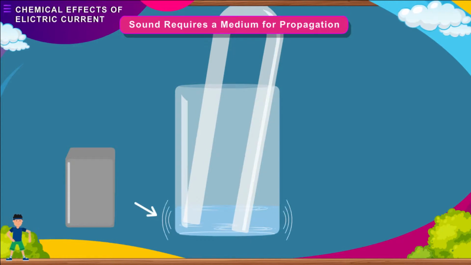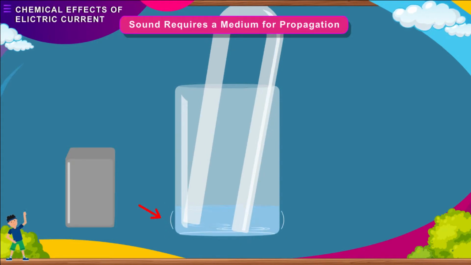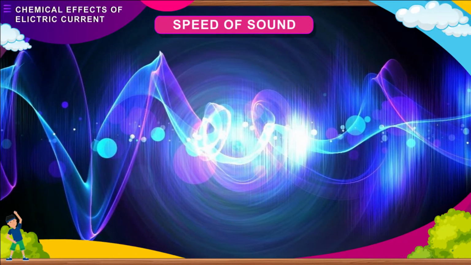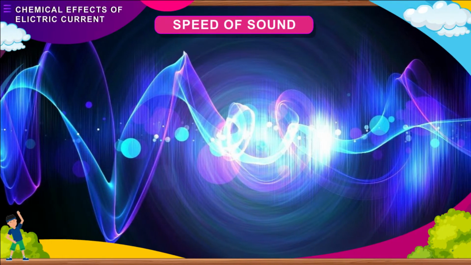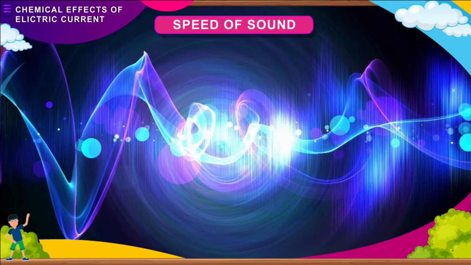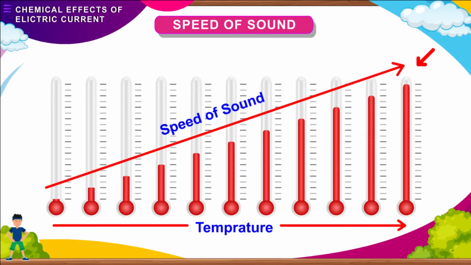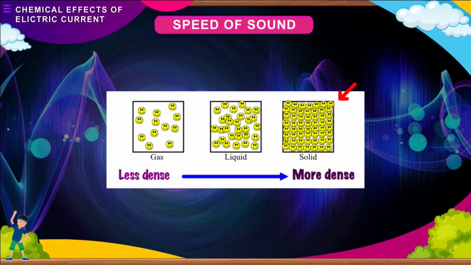The denser the medium, the faster the sound will travel. The propagation of sound happens in all directions in a medium. Speed of sound. The speed of sound changes with the change in medium. Speed also depends on the density and temperature of the medium. At higher temperature, the speed of sound is higher, while at lower temperature, the speed decreases. The higher the density of the medium, the faster will be the speed of sound.